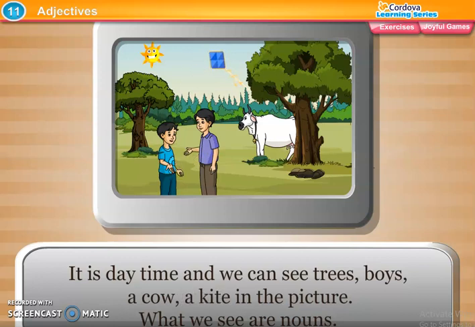What we see are nouns, means whatever we are watching in this picture, ये पिक्चर में हमें जो दिख रहा है trees, boys, a cow, a kite, ये जो सारे वर्ड्स है वो नाउन है. That all of you know. आपको पता है कि उसे नाउन बोलते हैं.